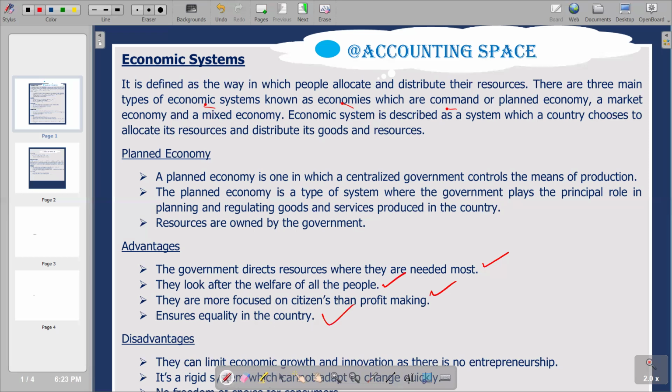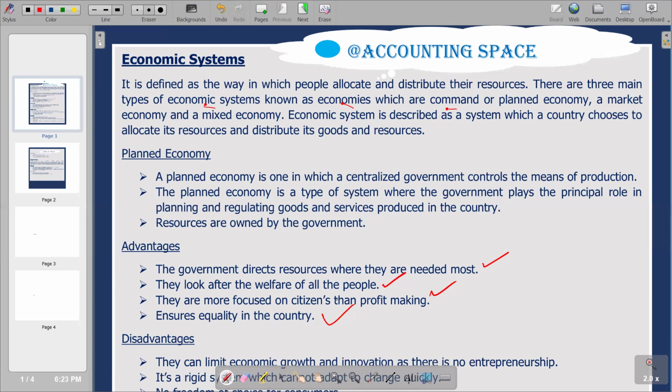On the issue of equality, without government intervention we are going to see a huge gap between the rich and the poor. So the government intervenes and reduces that gap through redistribution of income. Redistribution of income is what ensures that there is equality in the economy.